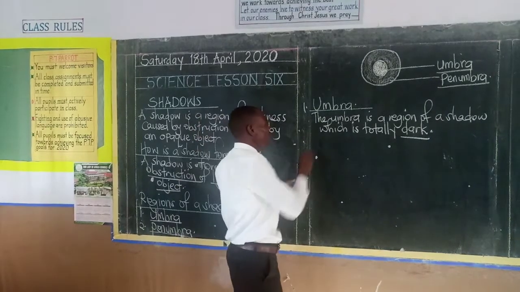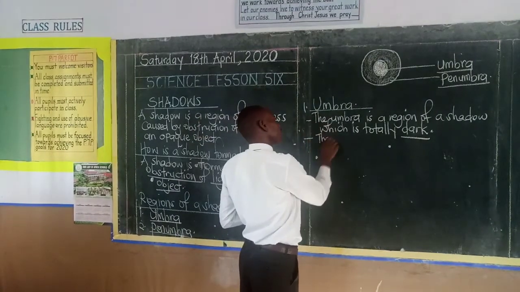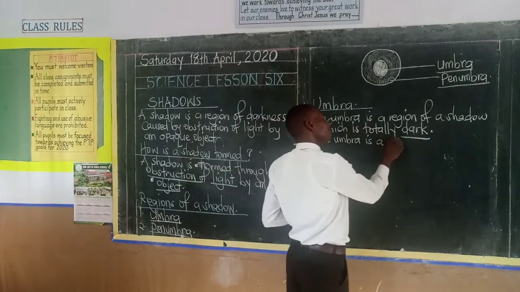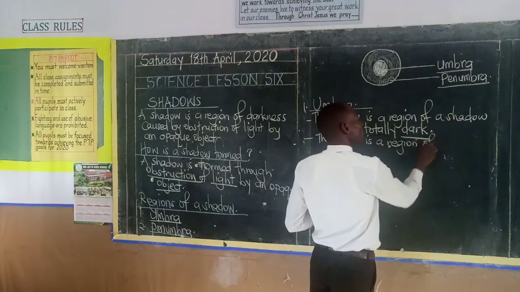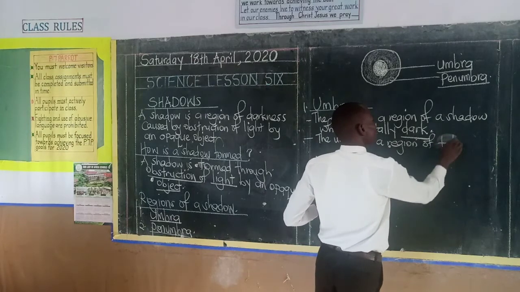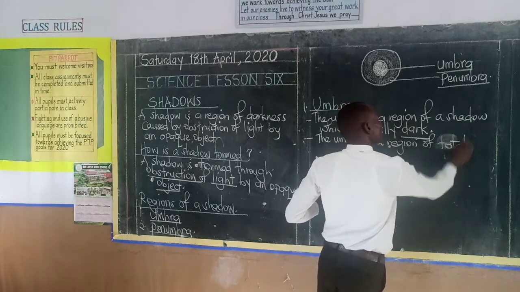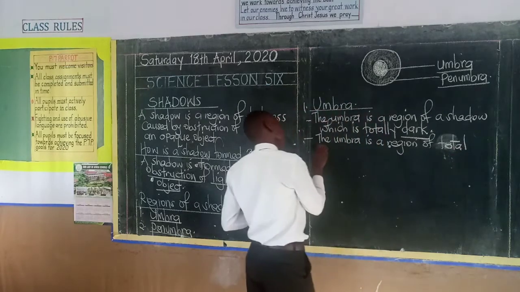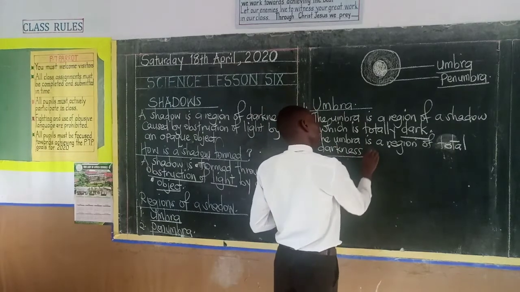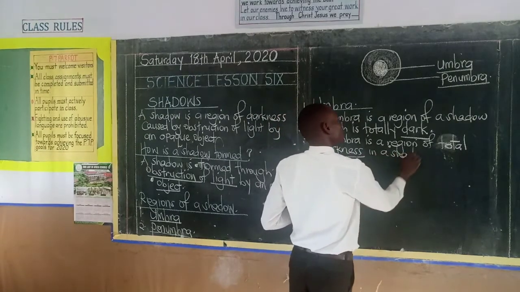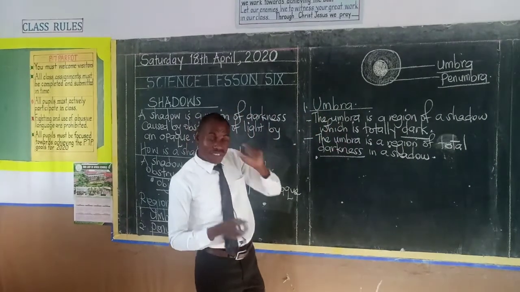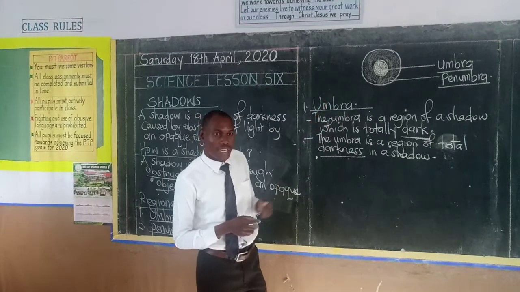You can also say that the umbra is a region of total darkness. The umbra is a region of total darkness in a shadow. Remember, we have said that that region does not receive any light. That's why it is totally dark.